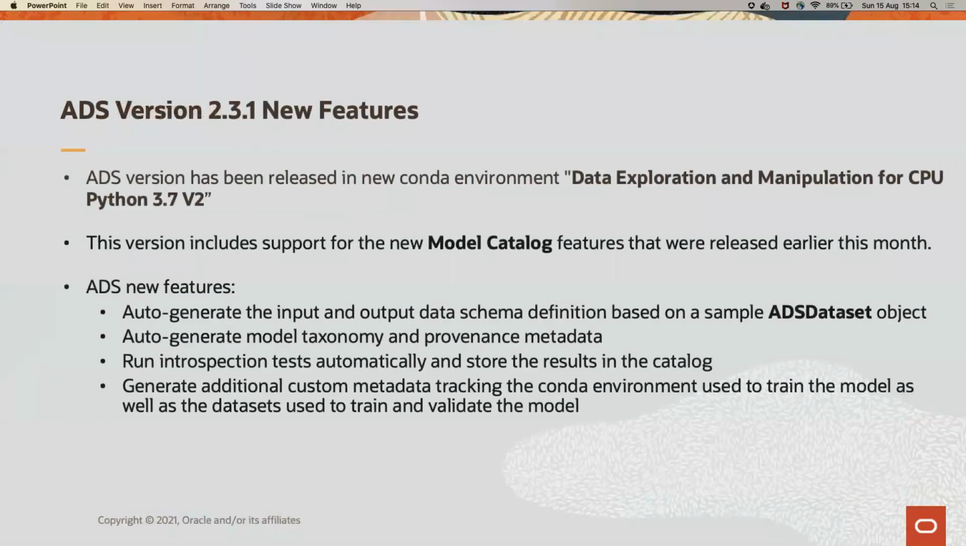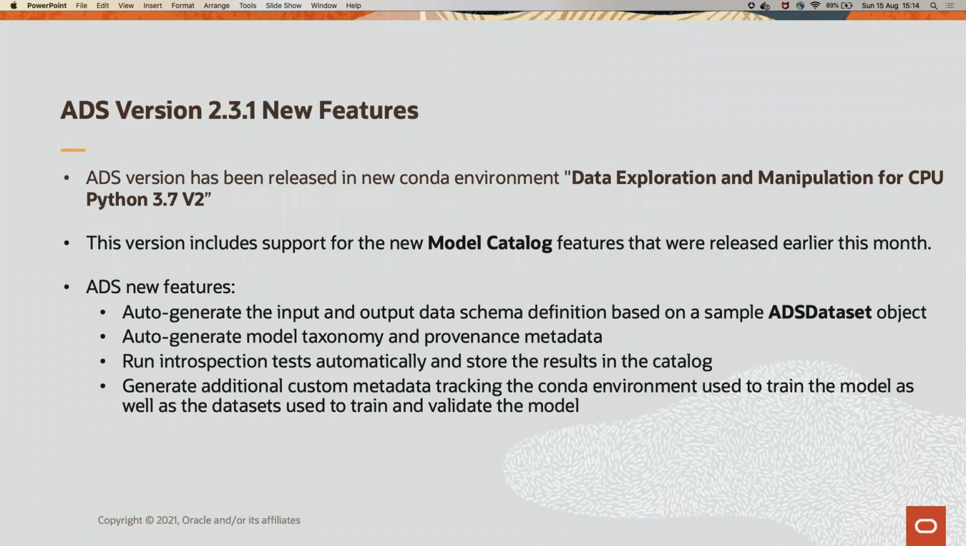ADS version 2.3.1 has been released in new Conda environment, data exploration and manipulation for CPU Python 3.7 v2. This version includes support for new model catalog features that were released earlier this month. ADS new features are: it auto-generates the input and output data schema definition based on sample ADS dataset object. Input schema defines format and nature of data the model expects. Output schema defines the output from the model inference.